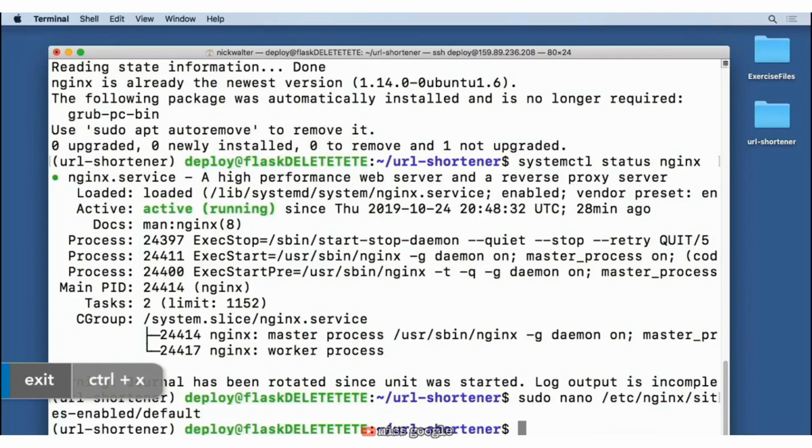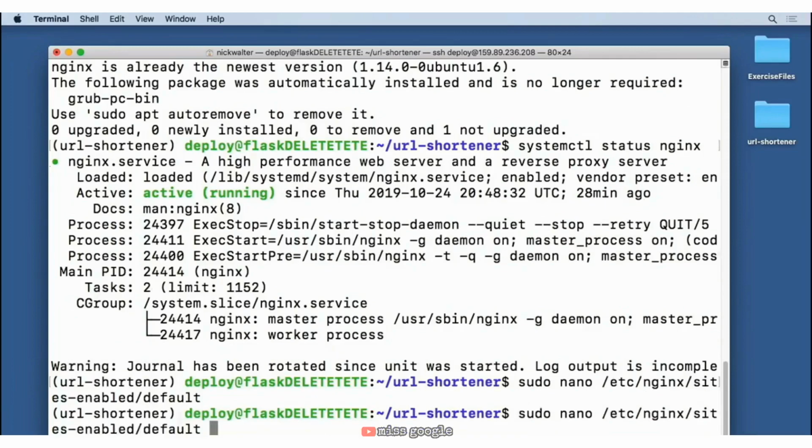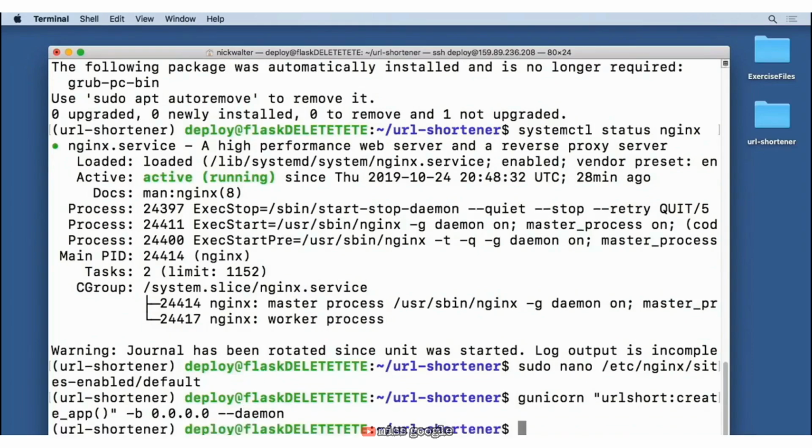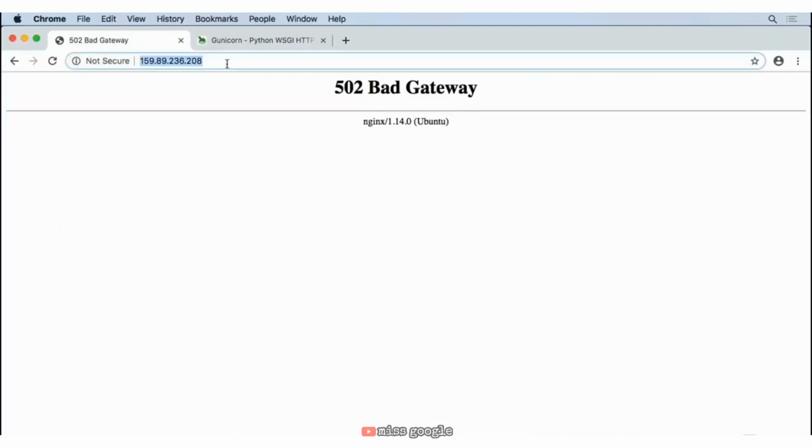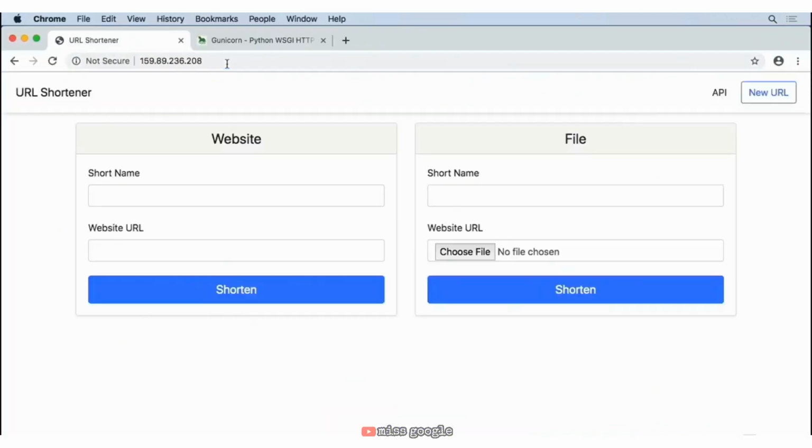The next big thing that we need to do is make sure that Gunicorn is constantly running all the time. Now we could use the previous command where we specify that we want this to run on the zeros, but as soon as we close this terminal window, that will stop running. So in order to fix that, we can go ahead and do a --daemon to make sure that this runs constantly even while the terminal is closed. So we'll go ahead and hit enter on that. And now if we come back and we check our website, we should see that it's fully functional.